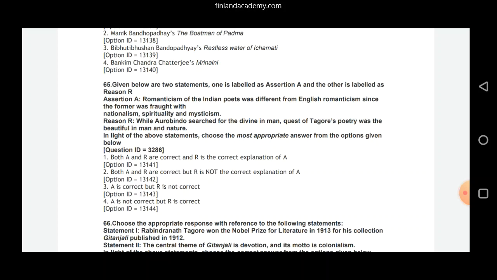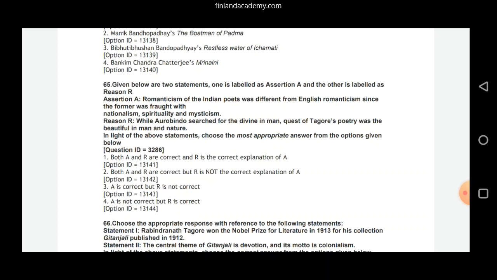So, Tagore's poetry was about the beautiful in man and nature. Like I said, man serving the nature, and nature, of course, relates to the higher realities here. So, A is also true, R is also true. Now, if we look at our correct options, that is option 1, both A and R are correct. Like I said, both assertion and reason are correct. And R is the correct explanation of A.